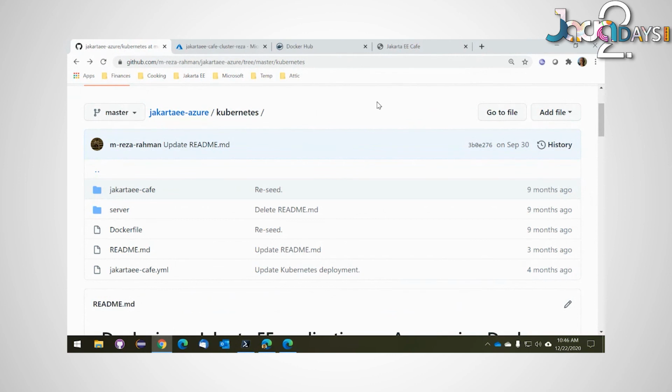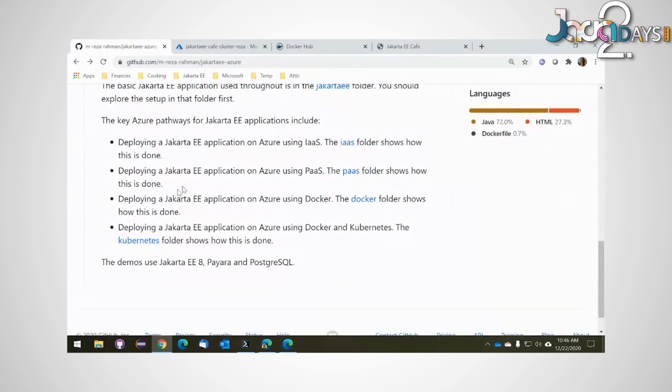So I won't be able to show you the PaaS and the ACI portion. Feel free to take a look at those yourself. Hopefully, it'll be just fine. I will go ahead and make that one update to the IaaS portion and make sure the Zulu works properly for you. So I don't have a whole lot of time left.